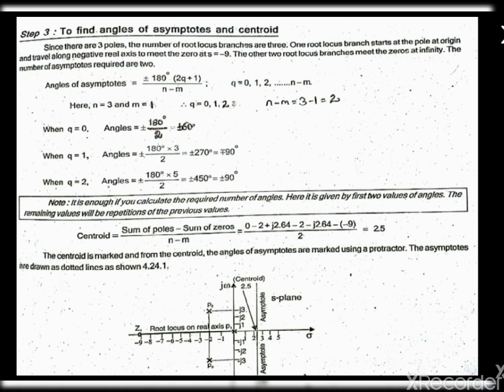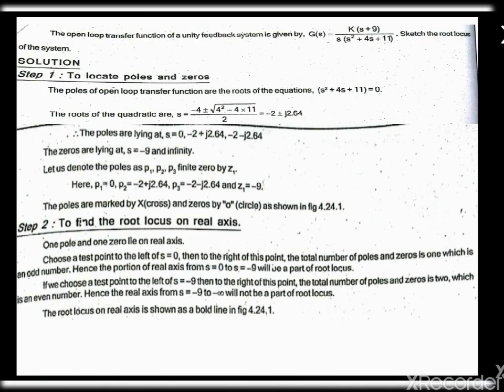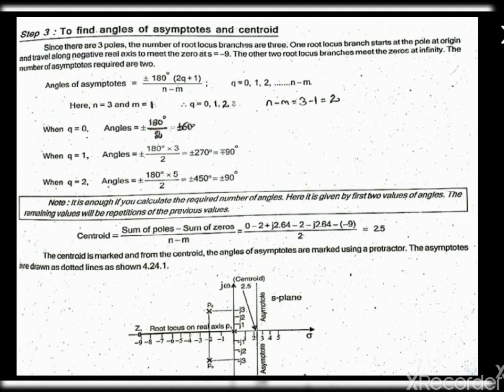n is the number of poles and m is the number of zeros. Here the number of poles will be 3 and the number of zeros will be 1. So n value will be 3 and m value will be 1. On subtracting this we get 2. For 2 we have to find the angle of asymptotes by substituting in the formula. We get ±60°, ±90°, ±90°.